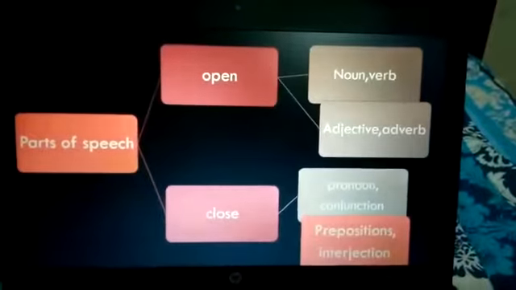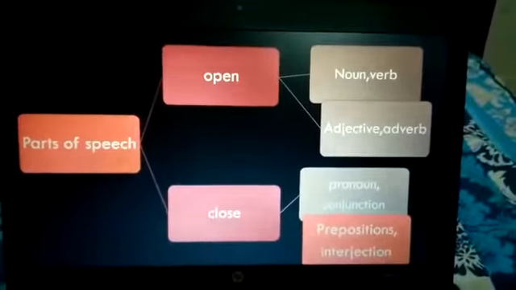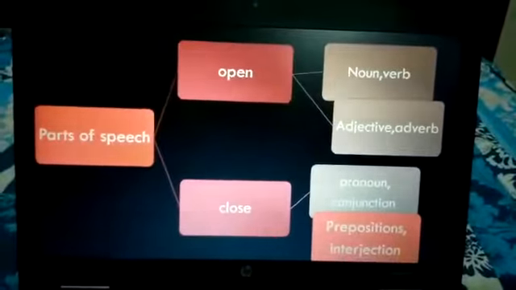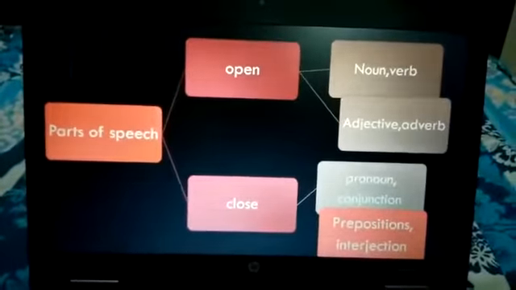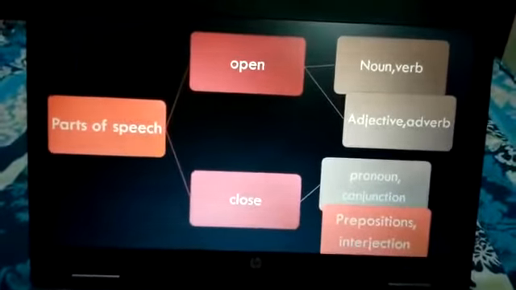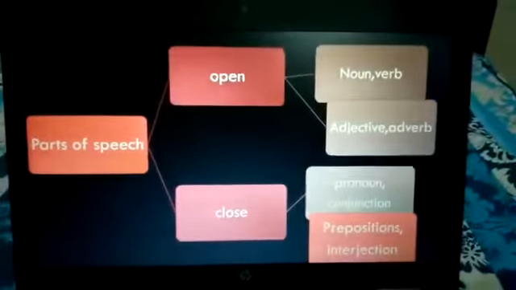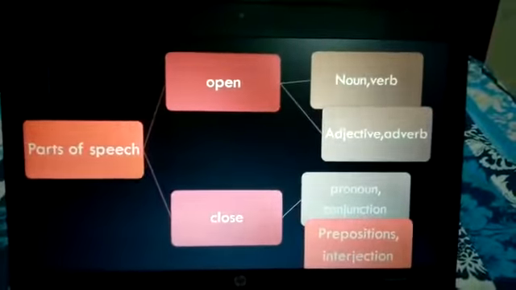There are 8 parts of speech, dear students, which are divided into 2 groups, open and closed. 4 parts of speech come in the open group, and the other 4 are part of the closed group. What is the concept of open and closed? In the open group, all those parts of speech are included which do not have any limit. And in the closed group, all those parts of speech are included which have a boundary.